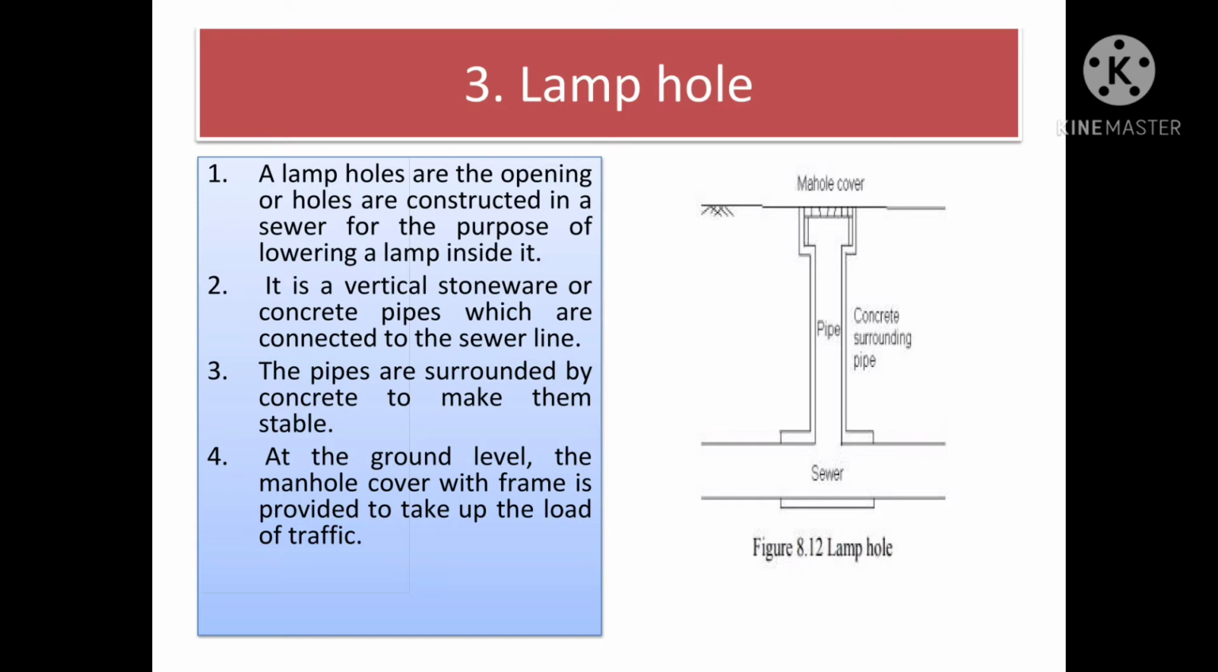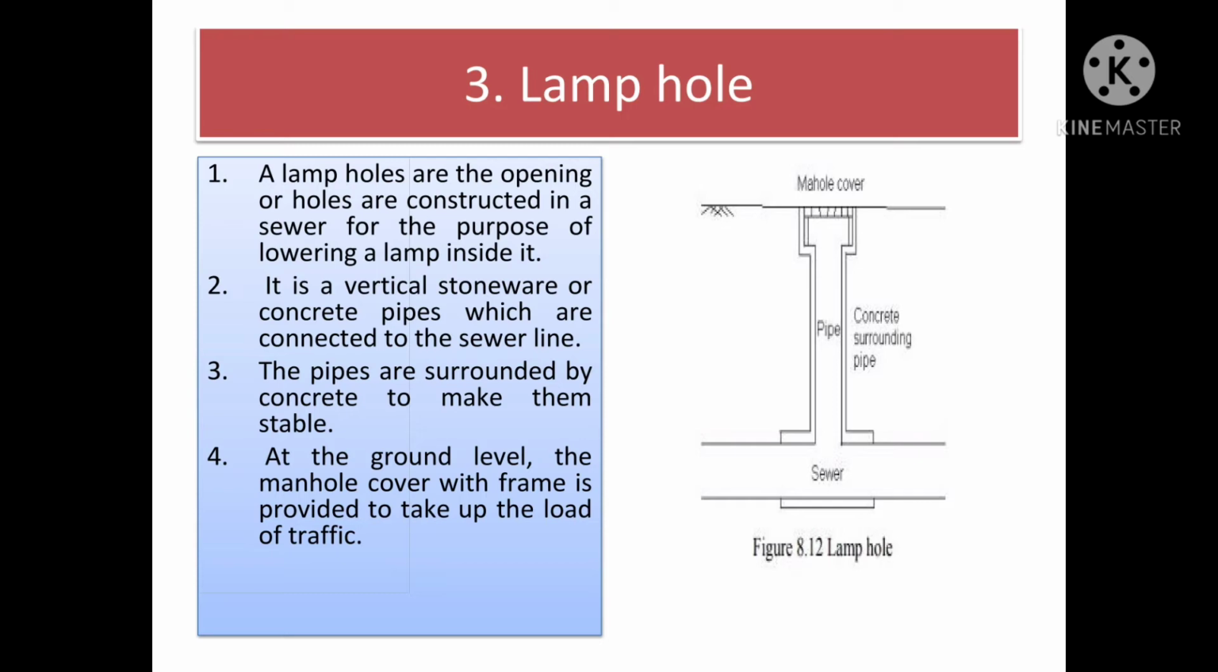The typical details of a lamp hole are as shown in the figure. It consists of a vertical cast iron or stoneware pipe that is 20 to 30 cm in diameter, extending from the ground and connecting to the sewer line through a T-junction as shown. This vertical pipe is surrounded by concrete so as to make it stable. A manhole cover is provided at the top of such a pipe, which should be capable of withstanding the traffic load. The lamp holes are especially adaptable when a bend in a sewer is necessary.